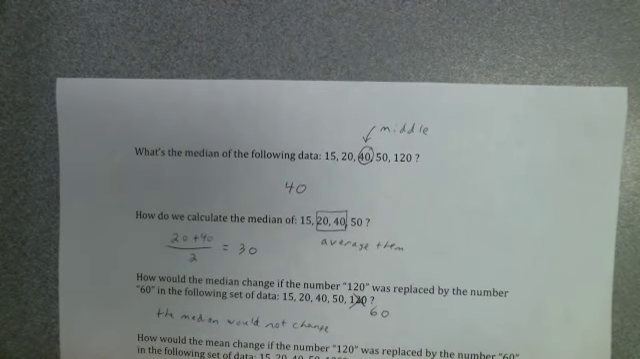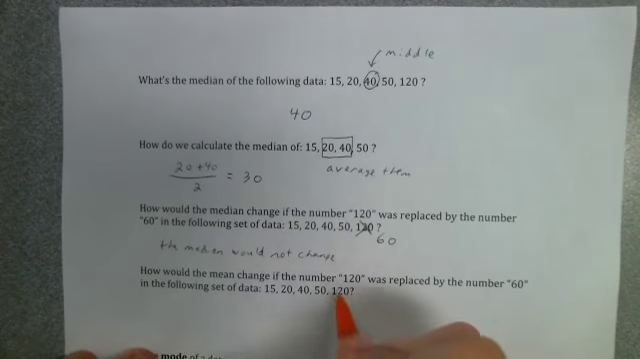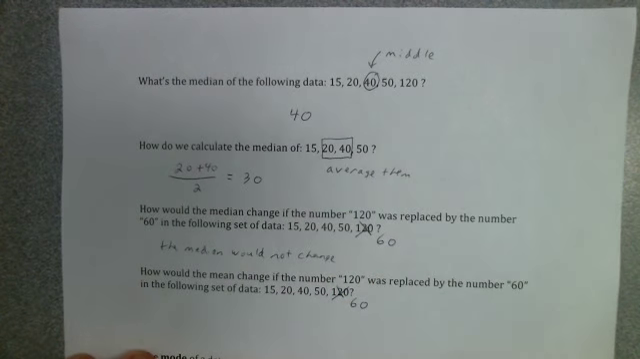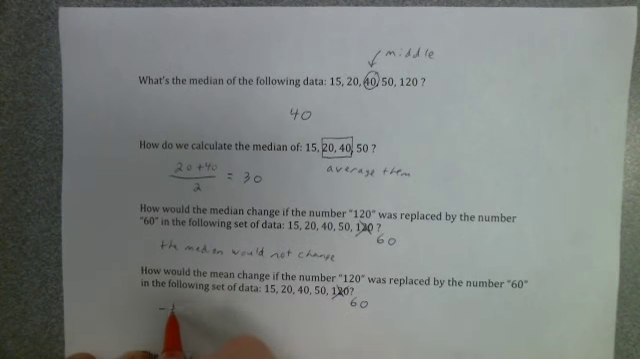All right. Well, what about this time? How would the mean change if the number 120 was replaced by the number 60 in the following data set? So let's say we crossed off this 120 this time, replaced it with a 60. My question is, what's going to happen to the average of this data set? Well, the mean would decrease.